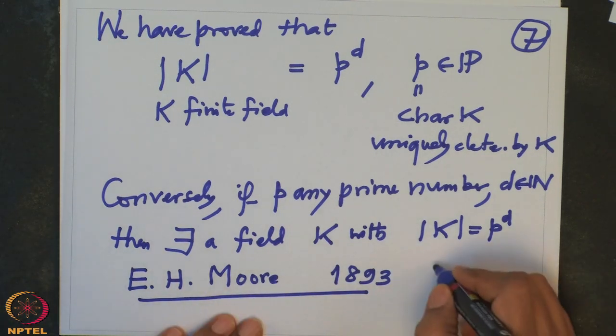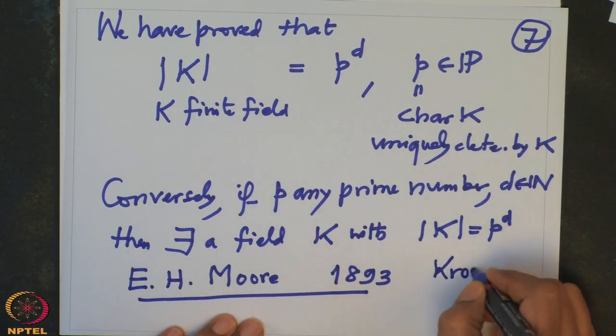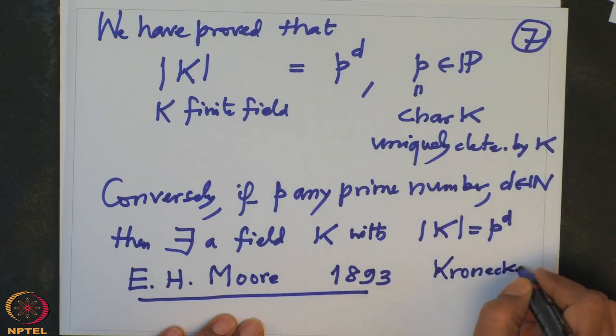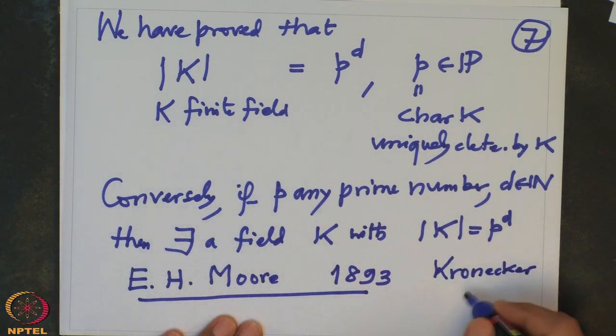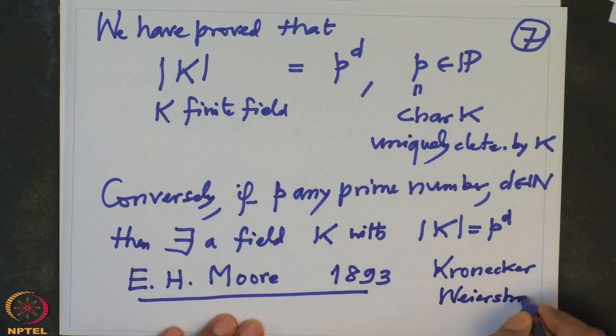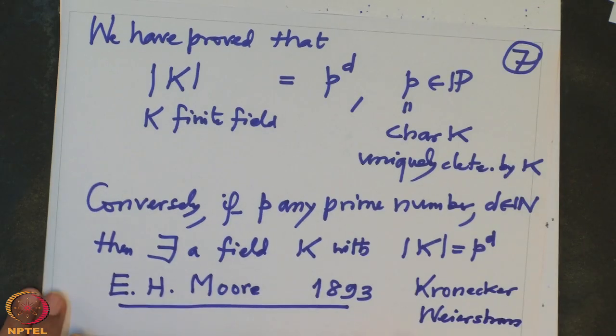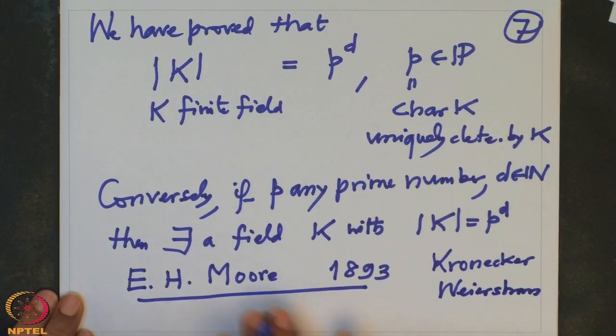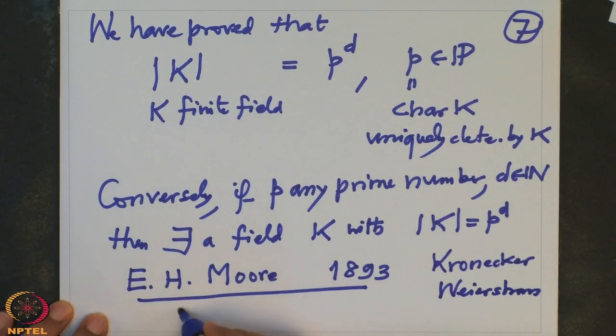This Moore was a student of Kronecker and Weierstrass. Actually, Moore was from the University of Chicago.